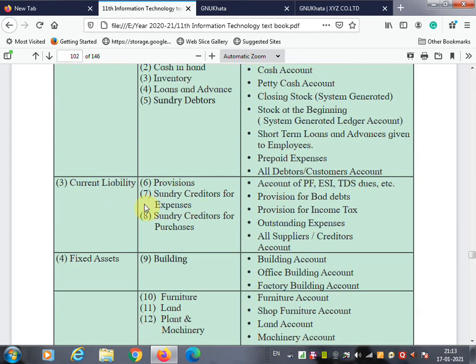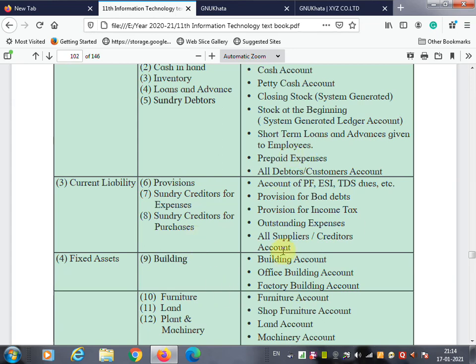Then current liability. The provisions, sundry creditor and sundry creditor for purchase. These are the subgroups. When you're going to create accounts of PF, ESI, TDS dues, provision for bad debts, income tax, outstanding expenses, all supplies or credit accounts, at that time these ledger accounts will come under current liability, and the subgroup will go for provision, sundry creditor and sundry creditor for purchase.